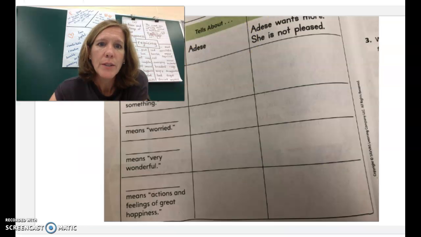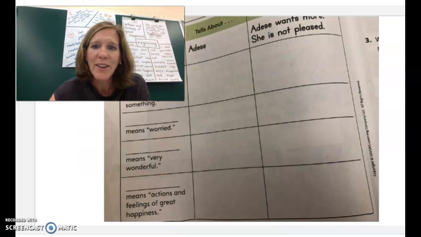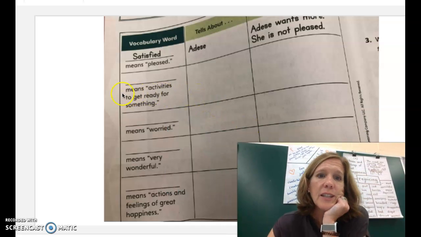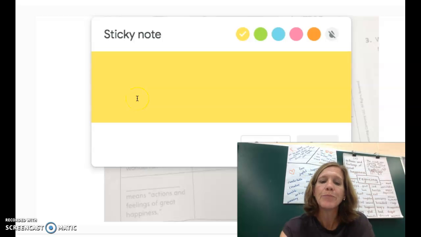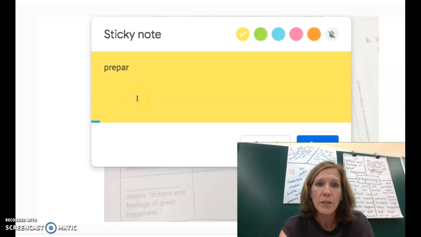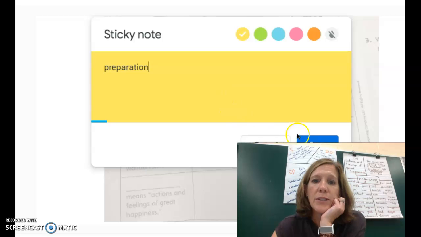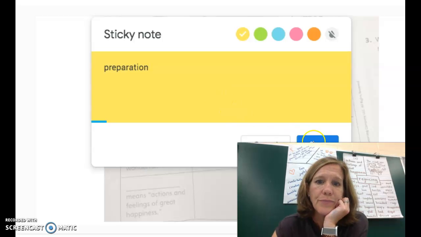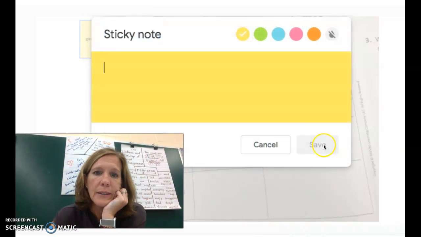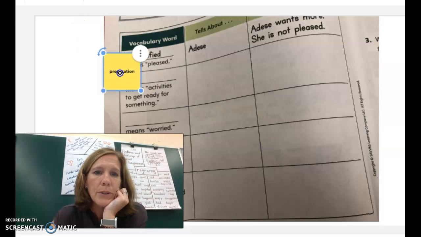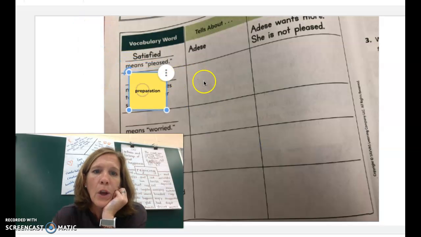So if you take a look on the second page, now I got to scooch myself over here. If you take a look at the second row, blank means activities to get ready for something. What vocabulary word means activities to get ready? Preparations. So you should write preparations on that line. Okay, preparations are going to go right there in that box.